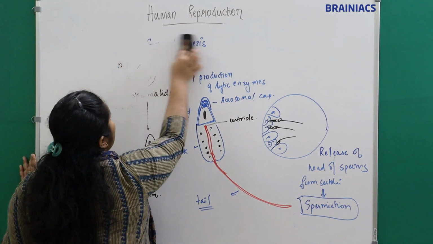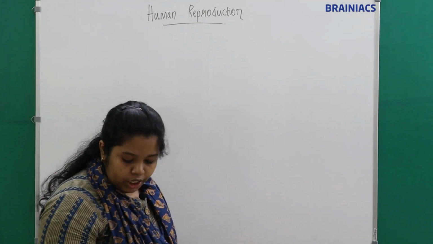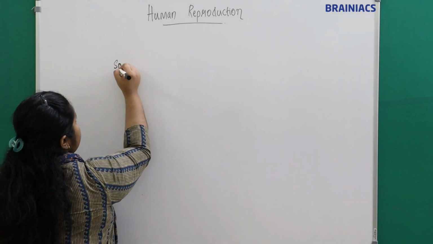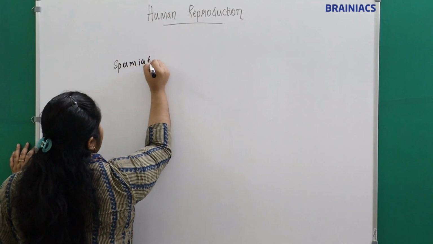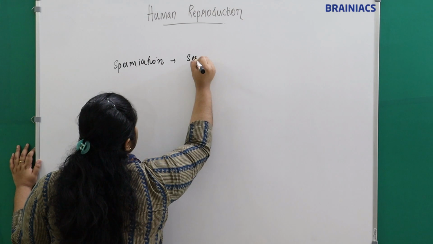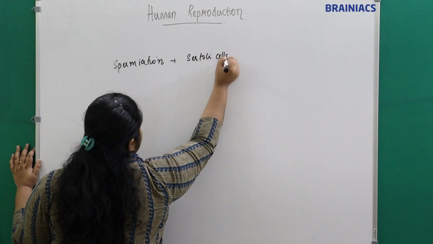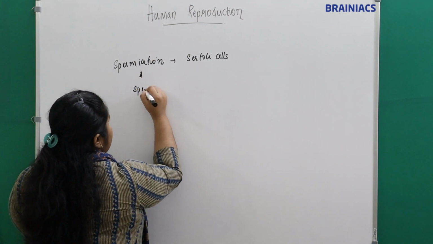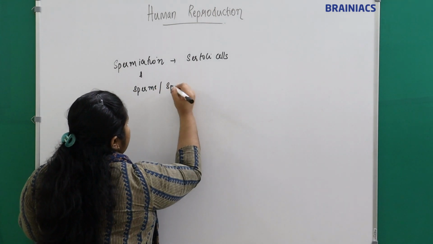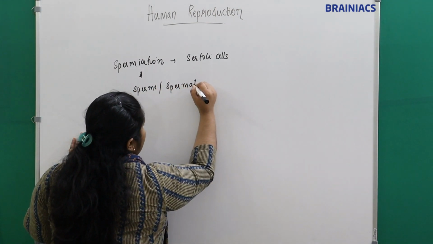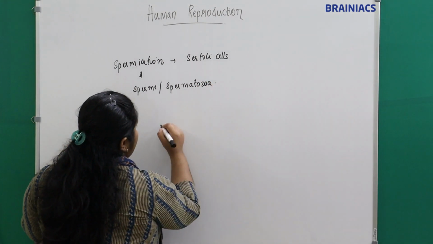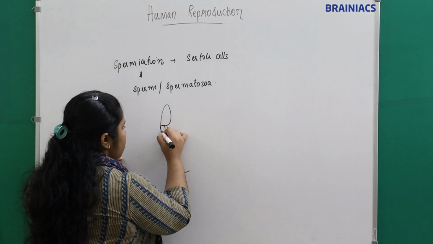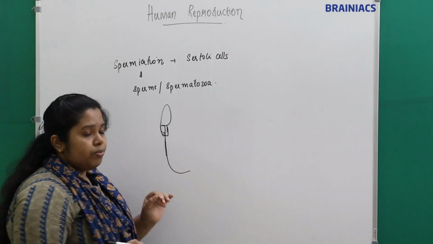Now we will see how the spermatogenesis is regulated. Before that, I told you what? The spermiation, right? The sperms are released, spermiation occurs. The sperms are released from where? From the Sertoli cells, right? Which are released? The mature sperms, sperms or spermatozoa. They are released from the Sertoli cells.